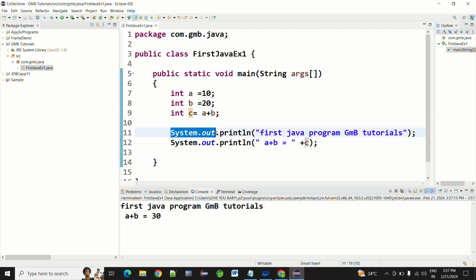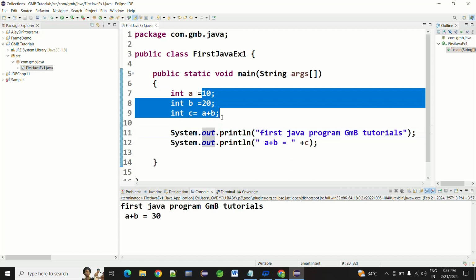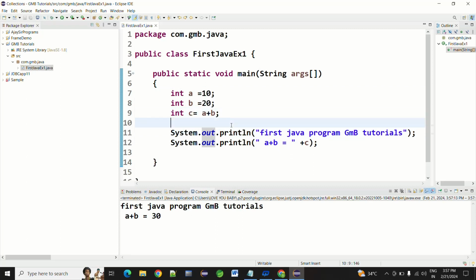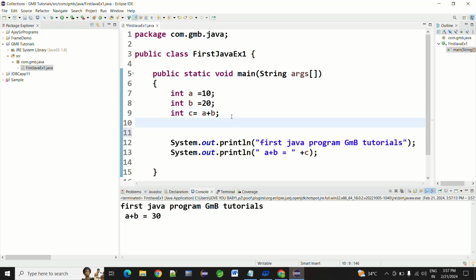If you want to take the input dynamically as per the user, we'll try that also. Firstly, to take inputs from the user, we have to use the Scanner class.